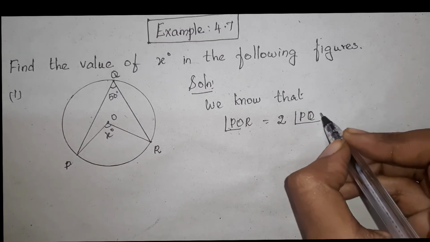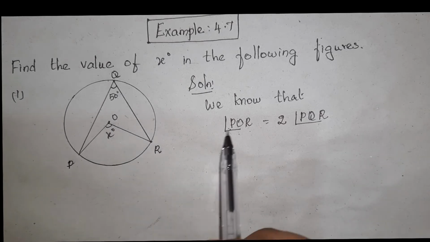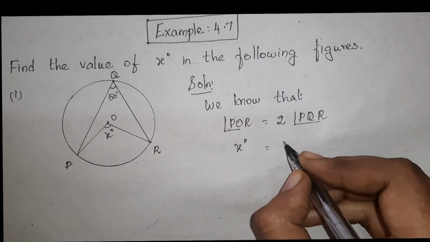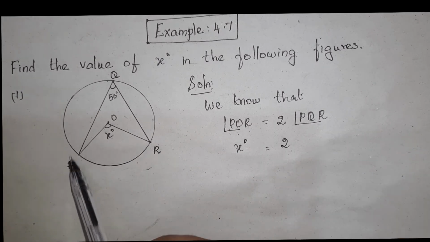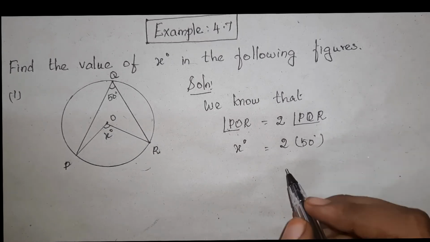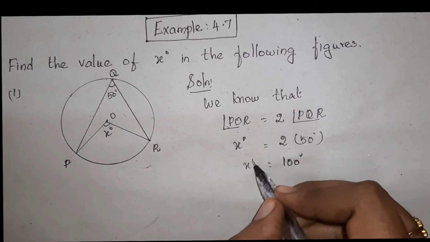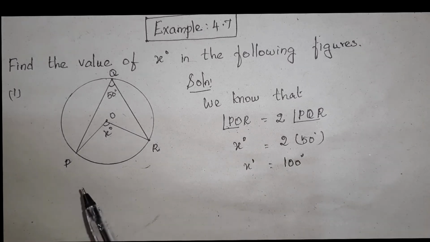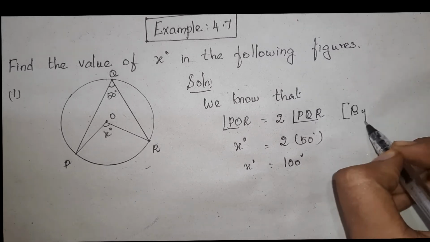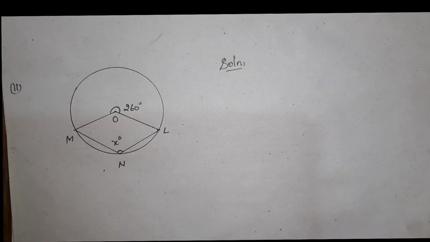In the question, the angle POR is given as x degree. So x degree is equal to 2 times angle PQR, which is 50 degrees. Multiply that: 2 into 50 is 100. So x degree equals 100. The value of x is 100 degrees. That's all for the first part, which we solved by theorem 10.